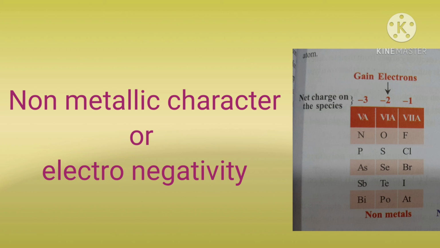So, elements with more electronegative character form anions. Group 5A, 6A and 7A elements form anions and have non-metallic or electronegative character.